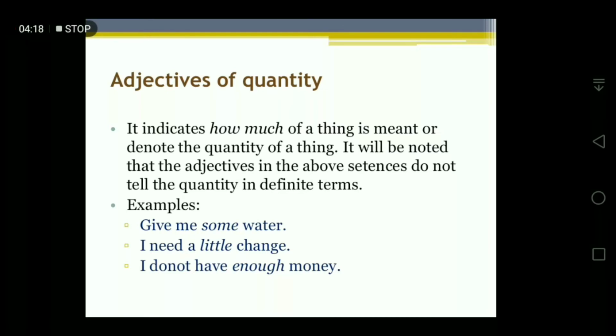So all these words like some, little, enough are not giving you an idea about the exact quantity of a noun. They give some quantity about the noun. Like some water, some is not an exact number or exact quantity. A little change, enough money. So these are adjectives of quantity. They do not give you exact, definite terms of quantity. Clear?